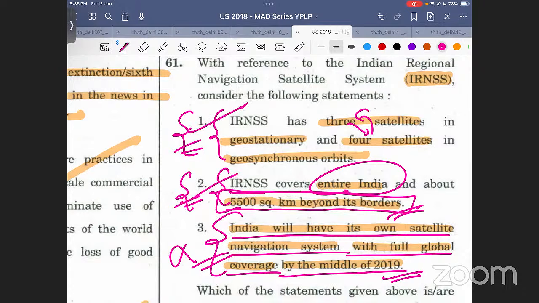Now, if you will be able to use this particular understanding of yours, that at max it is, and no, read it carefully. It is not even that. It is not even that कि पूरा वर्ल्ड कवर कर दिया है. नहीं है ऐसा. Read even that. We do not, आज तक भी नहीं है. Even today we do not have this. Right? Even today we do not have this. इस पेपर को तो 5-6 साल हो गए हैं, आज भी नहीं है.